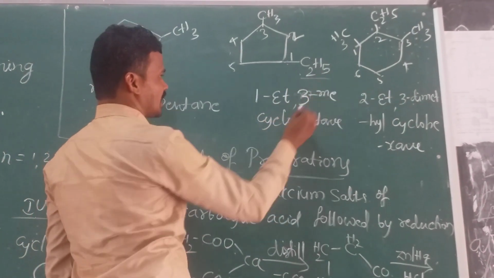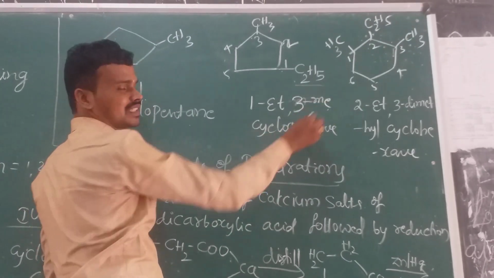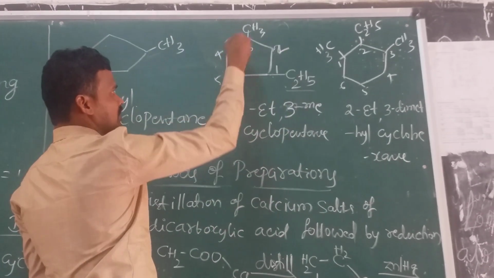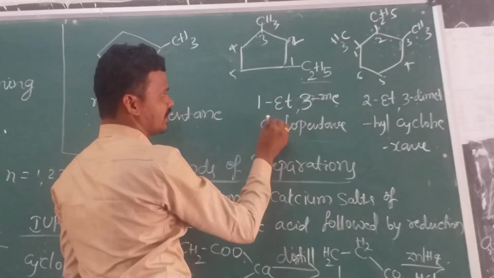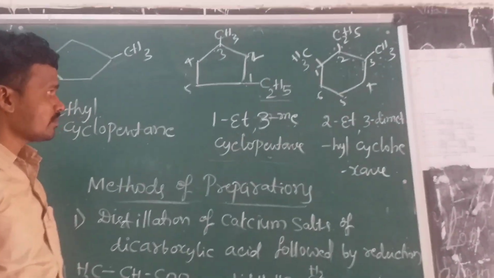And it is 1 ethyl, and at the third position, 3 methyl. These are the short forms, ethyl and methyl. And the total name is 1-ethyl-3-methylcyclopentane.